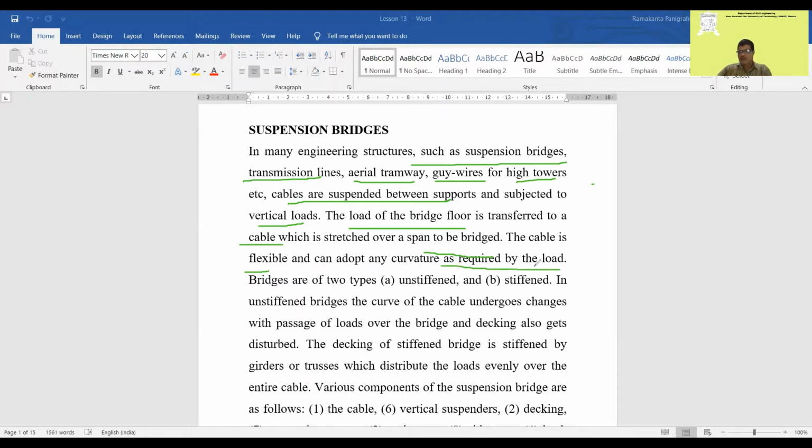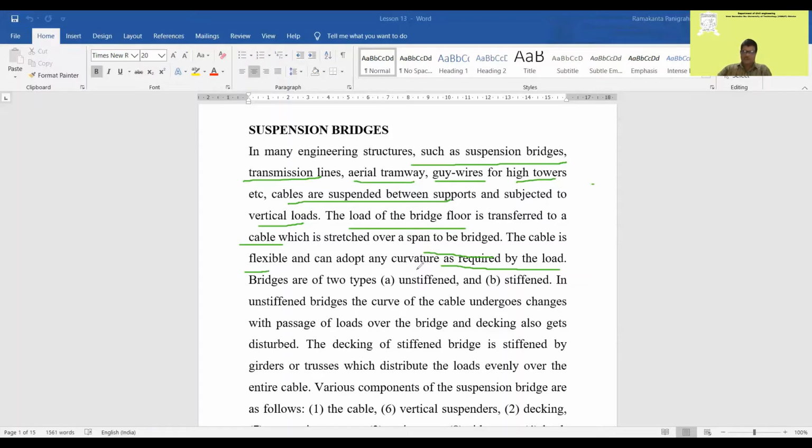The cable is flexible and can adapt to any curvature required by the load. So this is very important. Whatever load moves on the bridge slab will be transferred to the cable, and the cable can take any shape. It can adapt any curvature as required by the load. If it is a point load, it will change accordingly; if it is a UDL, it will change accordingly.